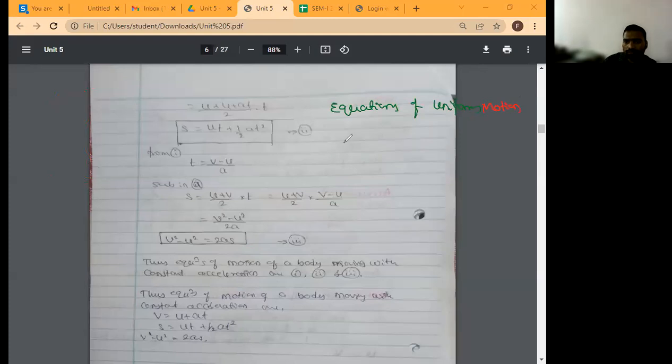Yes, all of you write down. First one, V is equal to u plus at. Second one... Roll number 60, Yogesh, please mute yourself.